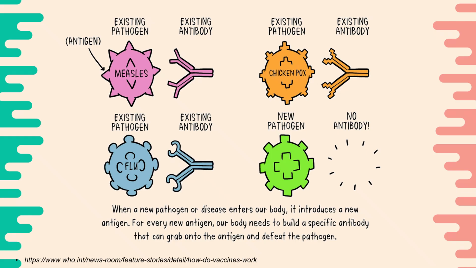To further reinforce this concept, in this picture, as you can see, the antibodies are very specific to, say, your measles, your flu, your chickenpox, because the immune response for each of them is different. However, if there is a new pathogen, the body has to then produce a new antibody to defeat it.